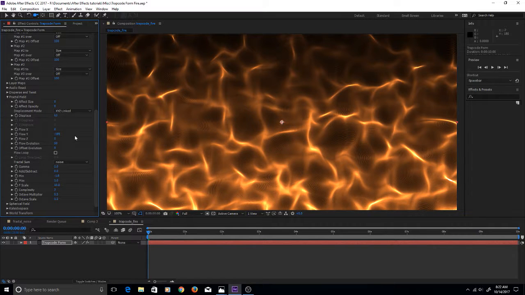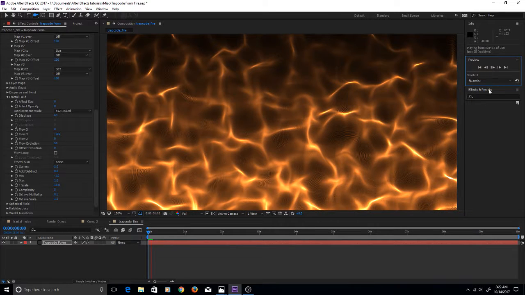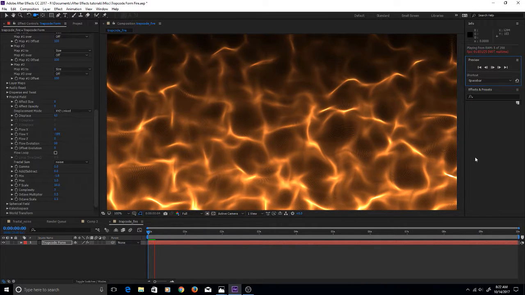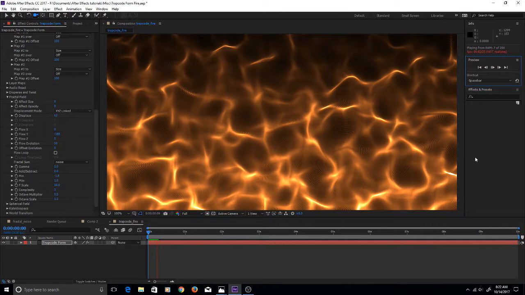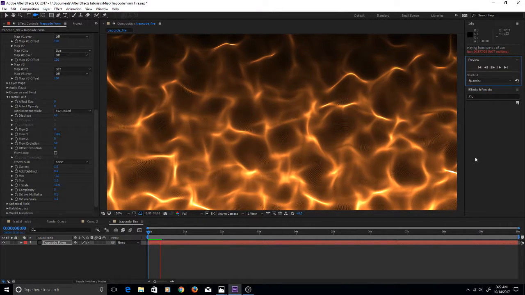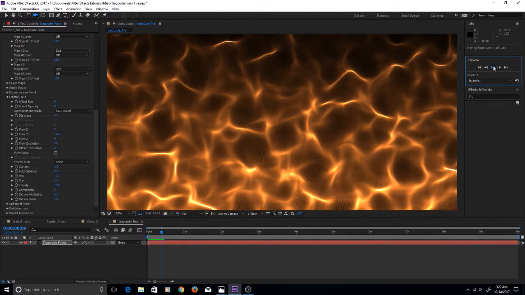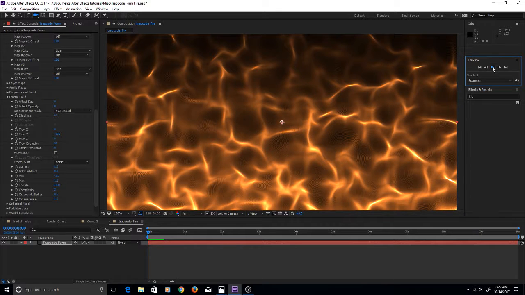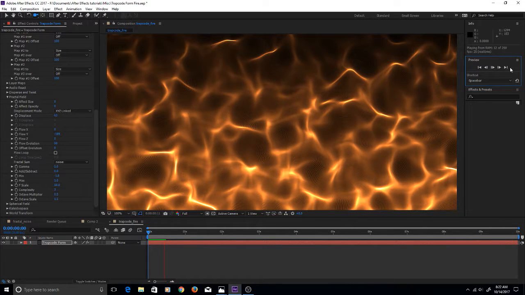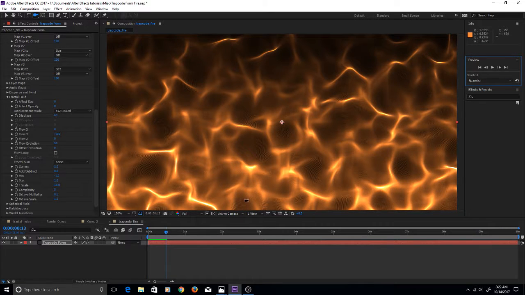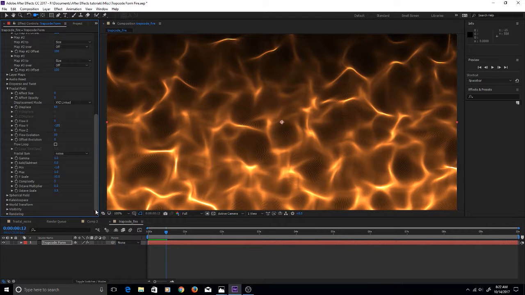So there's 105 now on the settings, and let's just have a look and see how we're doing so far. That looks like the kind of motion that we're after, so we'll stick with that for now.